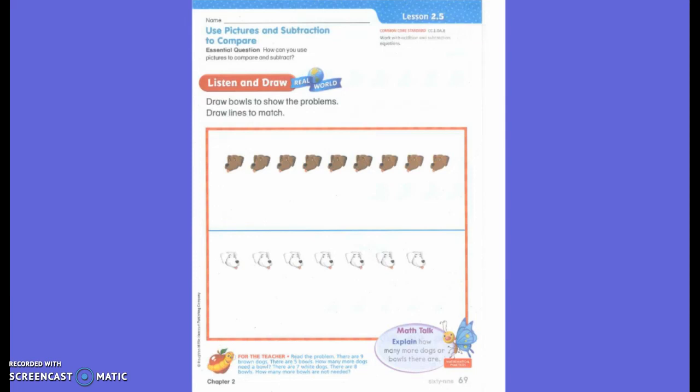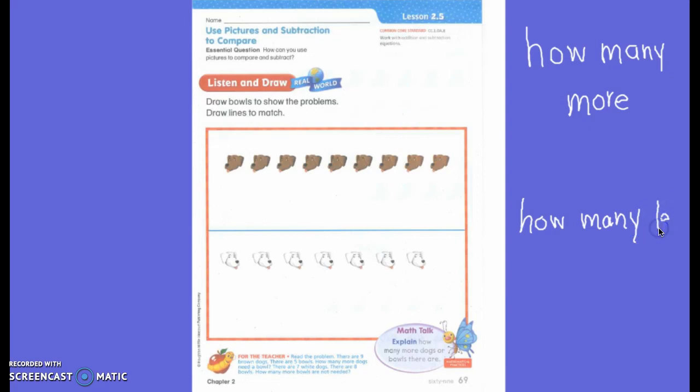So my keywords are how many more or how many less. Okay, those are my keywords for today.